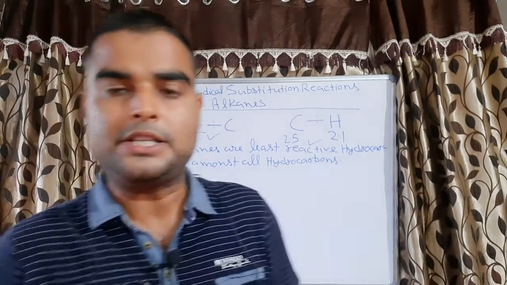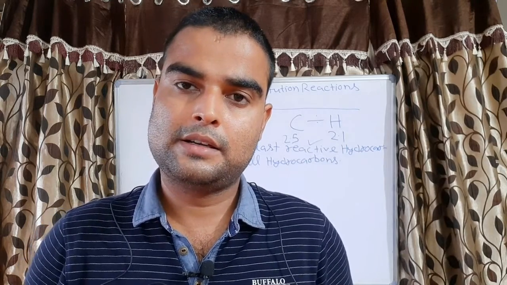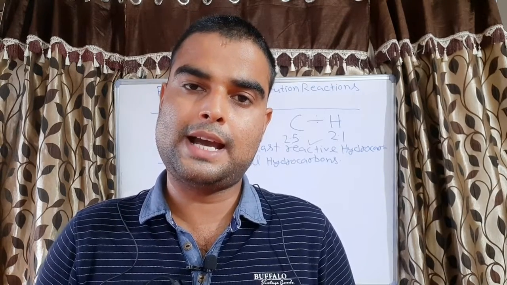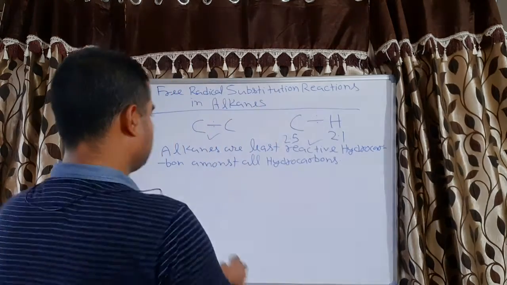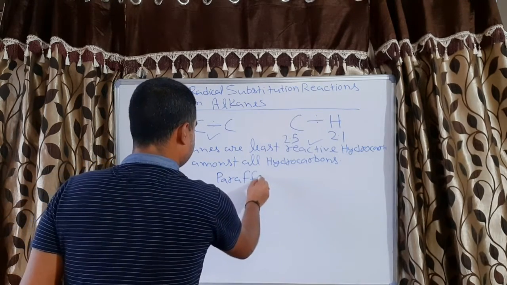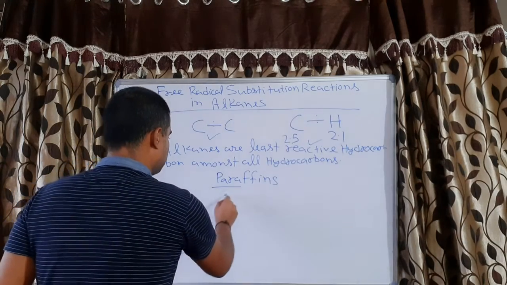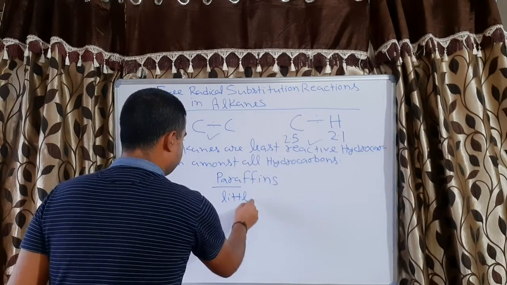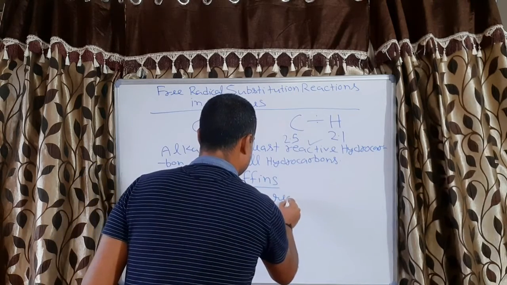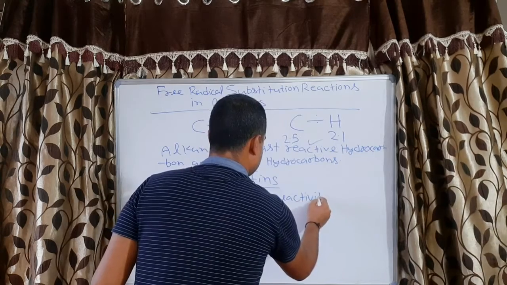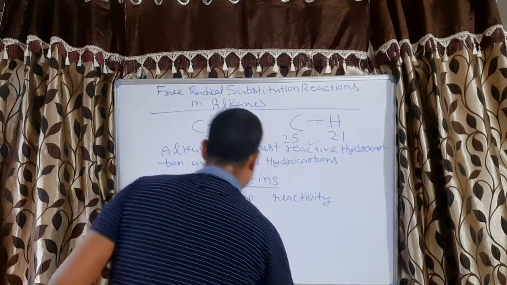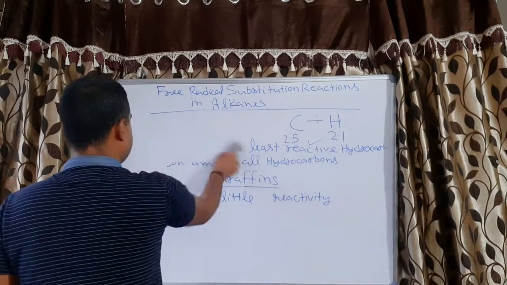Since alkanes are considered the least reactive hydrocarbon, alkanes are known as paraffins. P-A-R-A. Para means little and affines means reactivity. So, less reactivity. Now come to the free radical substitution reaction.